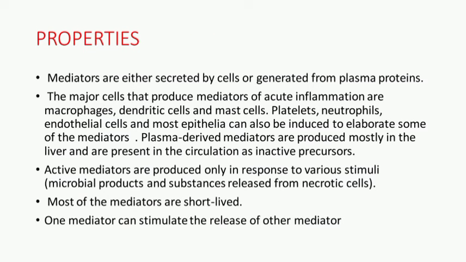Properties. Mediators are either secreted by cells or generated from plasma proteins. The major cells that produce mediators of acute inflammation are macrophages, dendritic cells and mast cells. Platelets, neutrophils, endothelial cells and most epithelia can also be induced to elaborate some of the mediators.